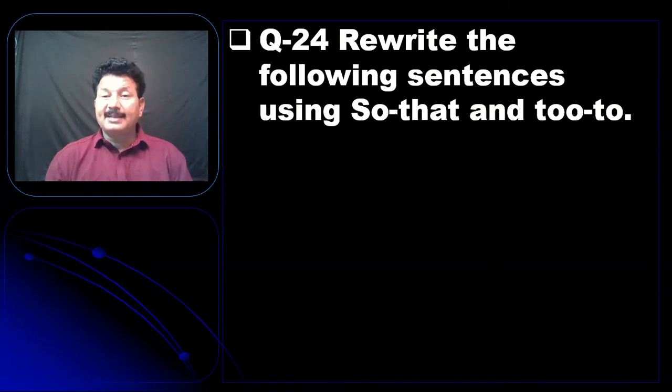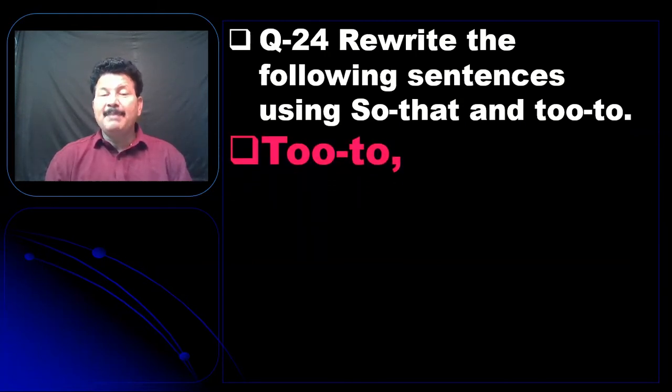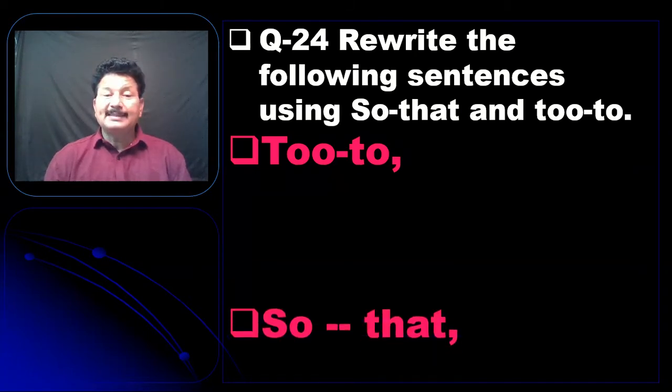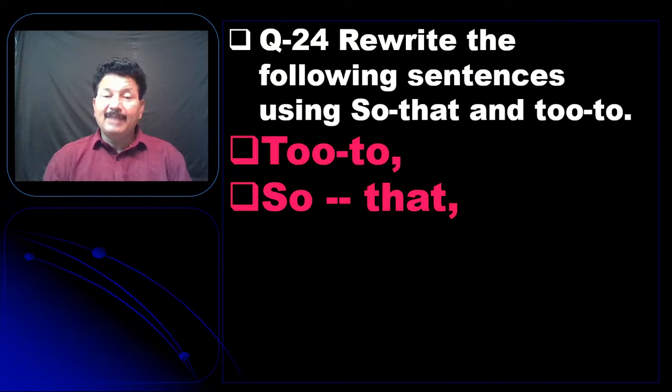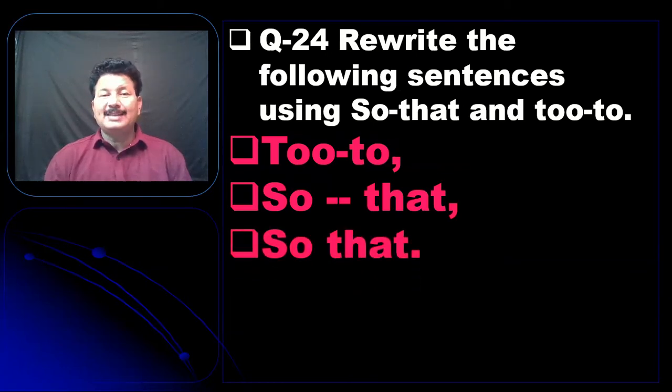Now rewrite the sentences using "so that" and "to". Here we'll get two kinds of examples. Number one, simply by giving the sentence they may ask to change into "to", and sometimes they will ask us to change a sentence from "to" to "so that" or "so that" to "to". So let's now work with it.